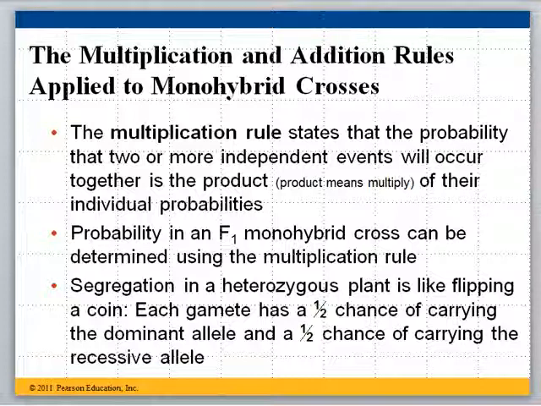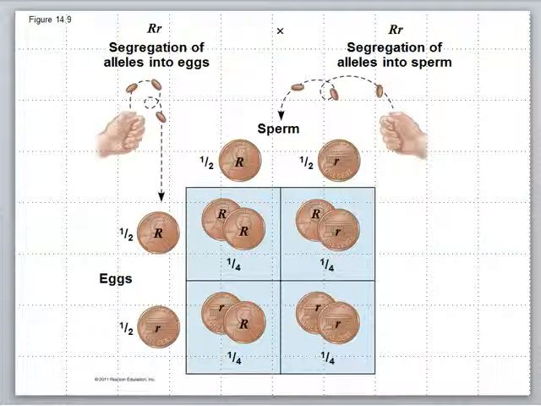And that's because segregation in a heterozygous plant, say you have a big P and a little p, well, that big P is going to go into one sperm, the little p is going to go into another. That segregation is completely random. It's like flipping the coin. Each gamete has a 1/2, 50% chance of carrying the dominant allele and a 1/2 or 50% chance of carrying the recessive.